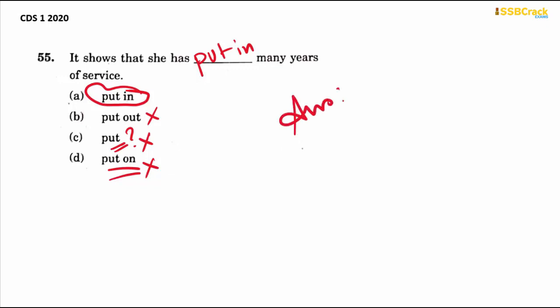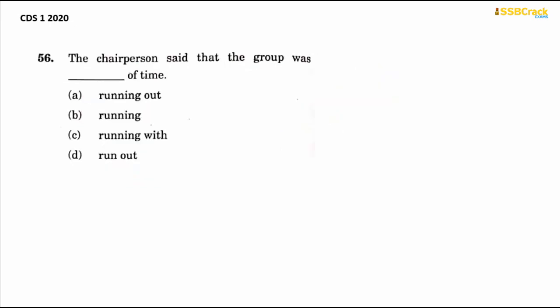So therefore your answer here is option A. Next question. The chairperson said that the group was dash of time. That means running out of time, running of time, running with of time, run out of time.